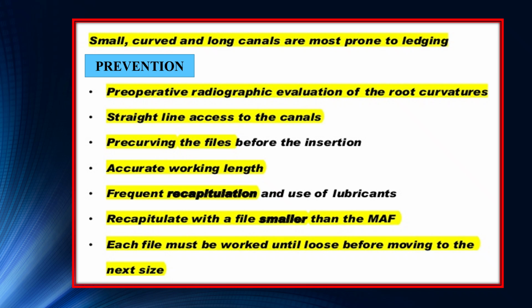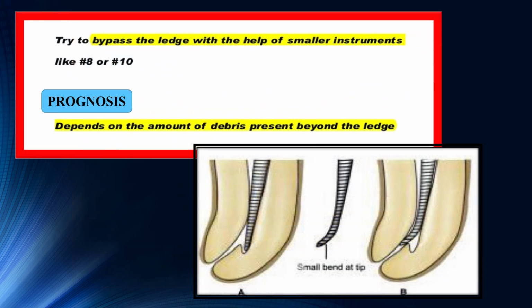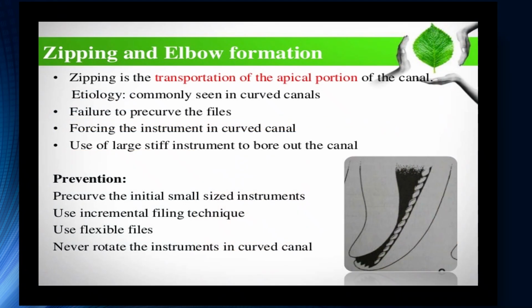So prevention is pre-operative radiographic evaluation for root curvature, straight line access to the canals, pre-curving the files before insertion, accurate working length, frequent recapitulation and use of lubricants. Recapitulate with a file smaller than the master apical file. Each file must be worked until loose before moving to the next size. Try to bypass the ledge with the help of a smaller instrument like 8 and 10. Prognosis depends upon the amount of debris that is packed beyond the ledge. So this is a picture showing the ledge formation, which is bypassed. The main treatment for a ledge is that you have to bypass the ledge and obturate.